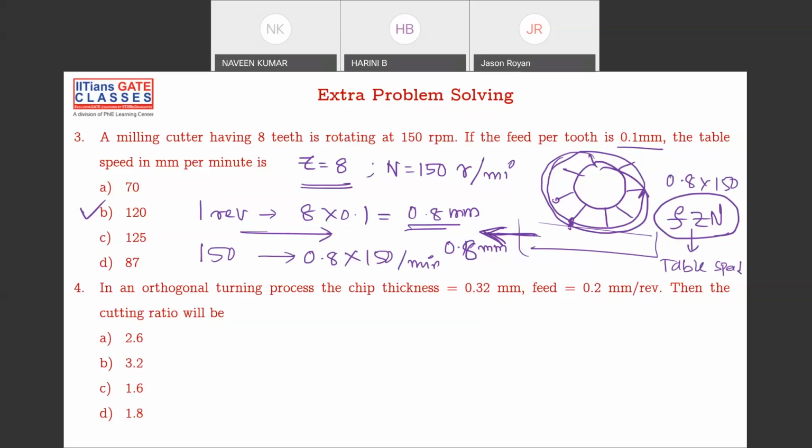What about the next one? Excellent. You're right. Simple question. He's asking the chip thickness ratio, that is T1 by T2. And this one is T1, I told you already, 0.2 by 0.